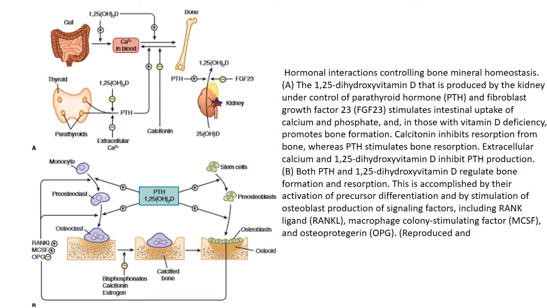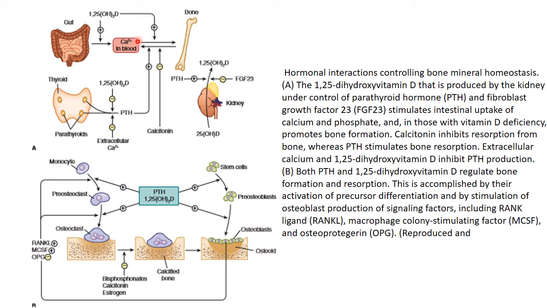First of all, I am going to repeat this diagram so that we can understand the bone mineral homeostasis. You can see here, I am going to take my laser pointer. This is the vitamin D, the active form of vitamin D, that is 1,25 vitamin D. It is produced under the influence of parathyroid hormone and fibroblast growth factor 23. This vitamin D acts on the intestine and causes absorption of calcium and phosphate.